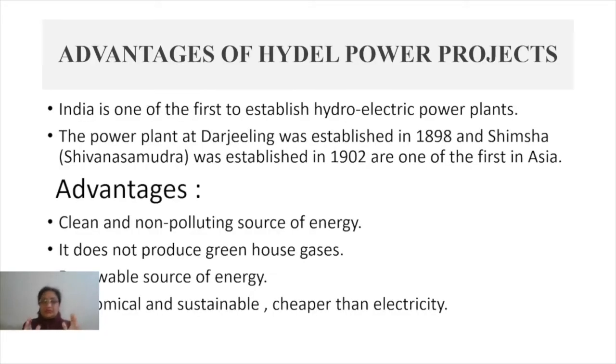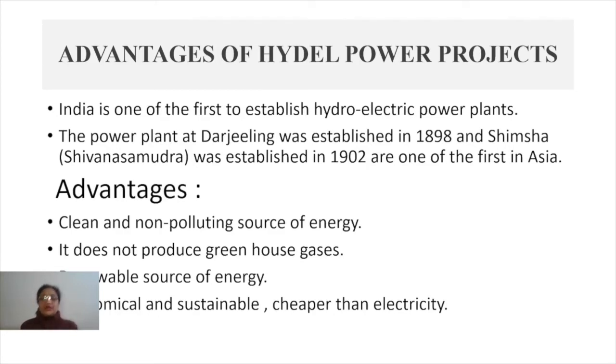Now when hydroelectric power is discussed in reference to India, India is one of the first countries in the world to establish hydroelectric power plants. India has been one of the leading nations which started with it.